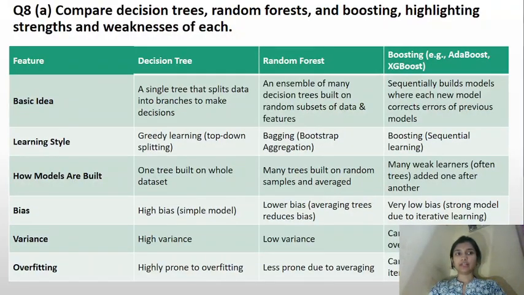Here is question number 8. A. Compare decision trees, random forest and boosting, highlighting strengths and weaknesses of each.